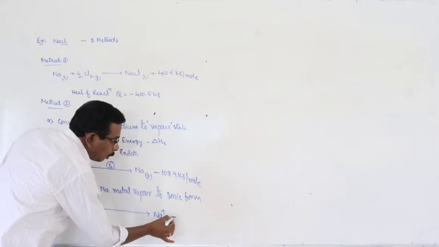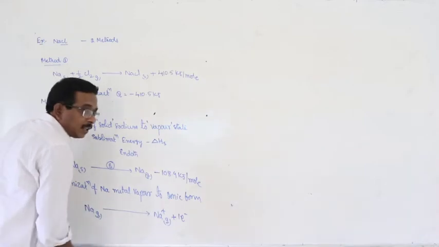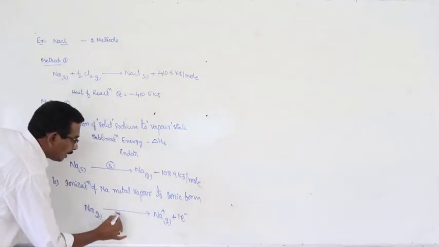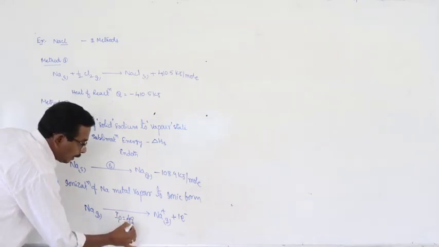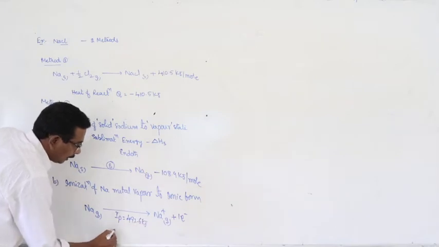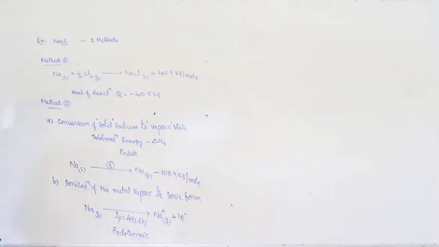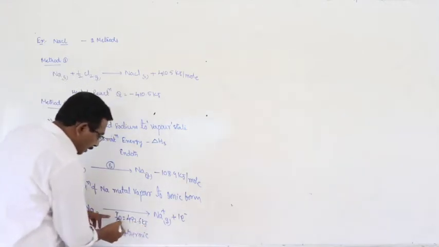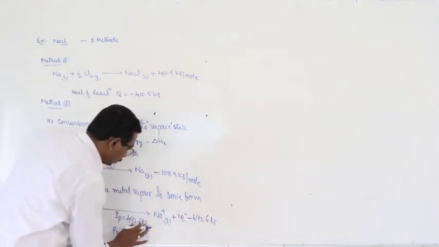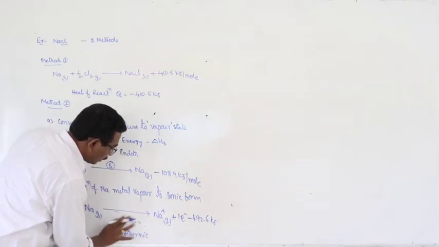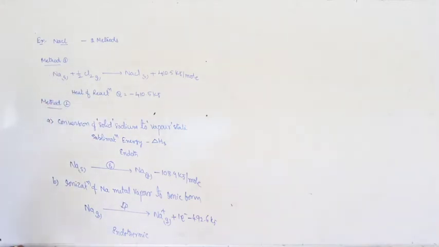Here one electron is removed, which is nothing but the ionization potential. What is the ionization potential of sodium? It is represented by the letter IP, that is 492.6 kilojoules. This is also an endothermic process, positive. We can represent the same value here also as minus 492.6 kilojoules. This is ionization, the second step.